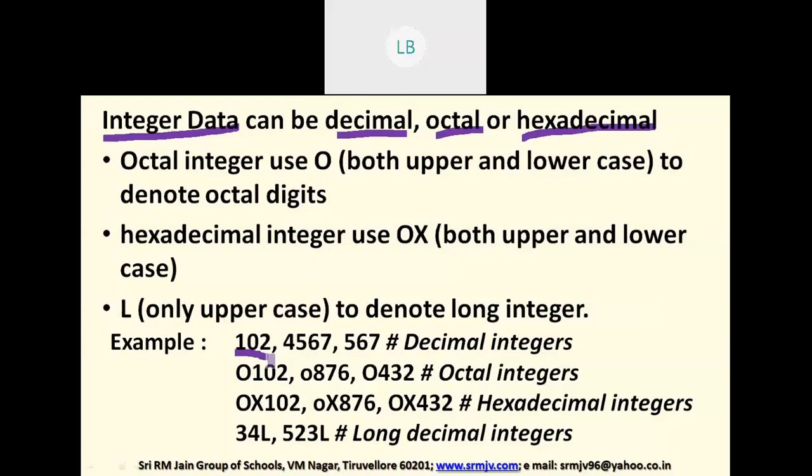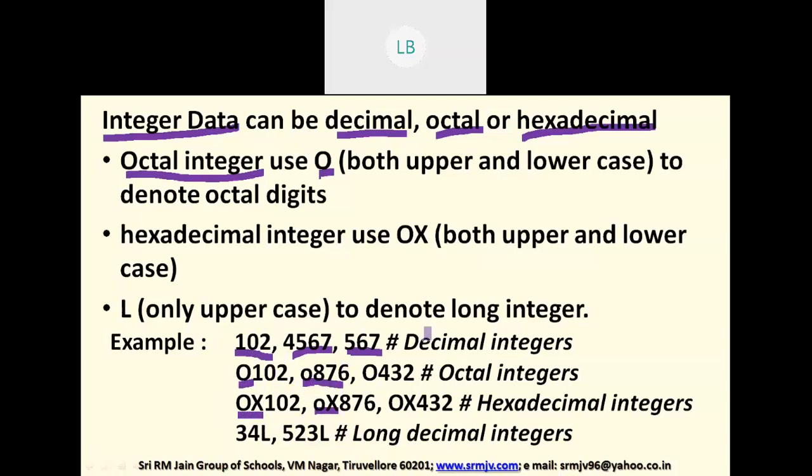Decimal integers, for example, 102, 4, 5, 6, 7, these numbers are decimal integers. If you are going to assign these things to a variable, these come under decimal integers. If you want to assign octal integer, that should be represented by either capital O or small o. Octal integer use O. So this is example. For representing hexadecimal integers, X we have to use.